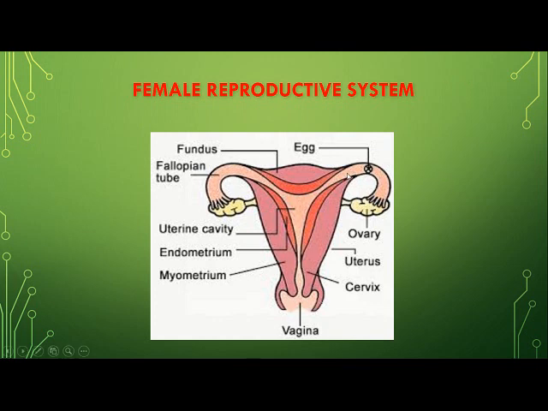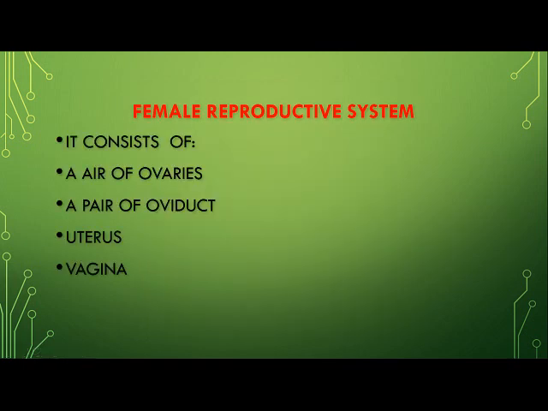So children, ovaries are attached to a tube. You can see these tubes, they are called fallopian tubes. These fallopian tubes open into a cap-like structure which is known as the uterus, where the development of the young one will take place, and the end of the uterus is known as the cervix, and the external opening of the cervix is called the vagina.